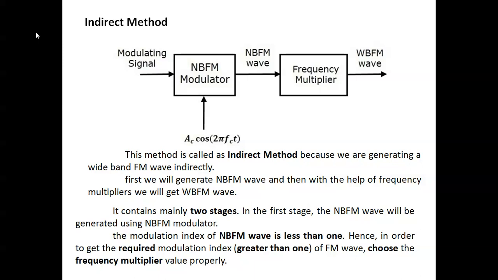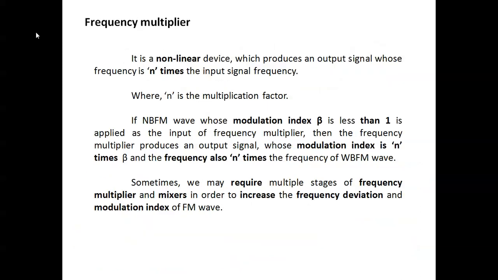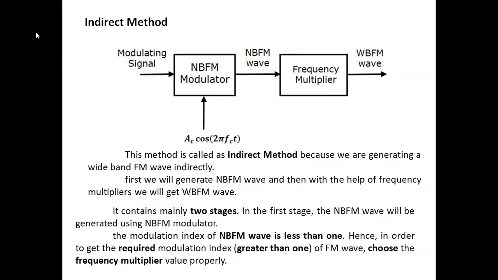In the first stage, narrowband FM is generated using the narrowband FM modulator. There are two stages they are considering.